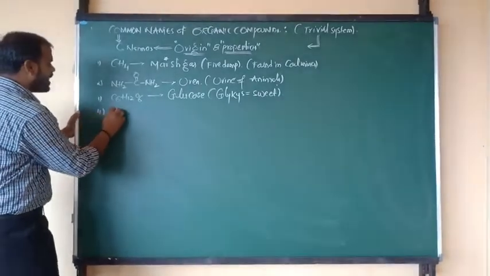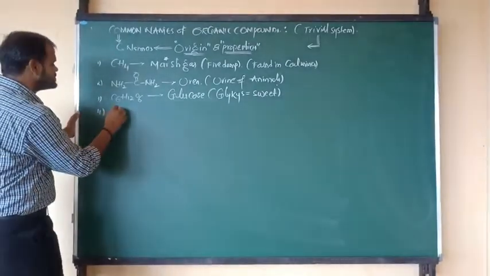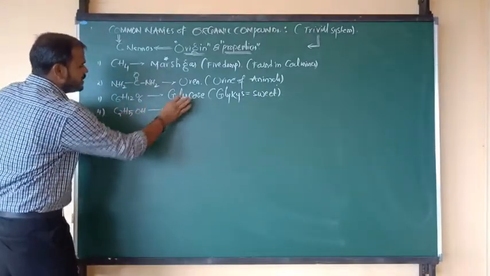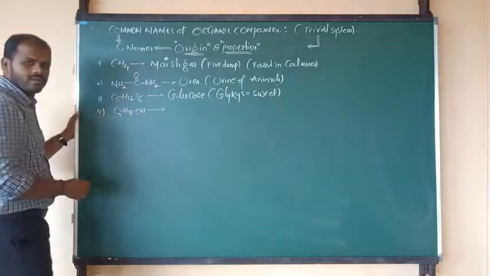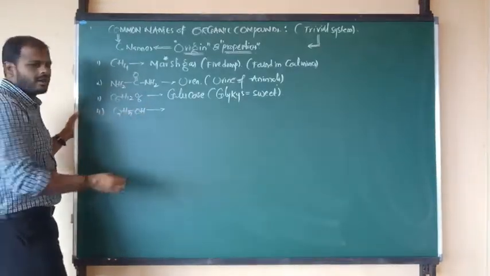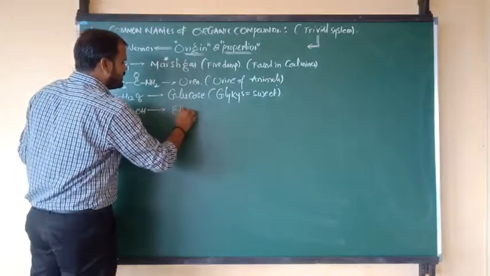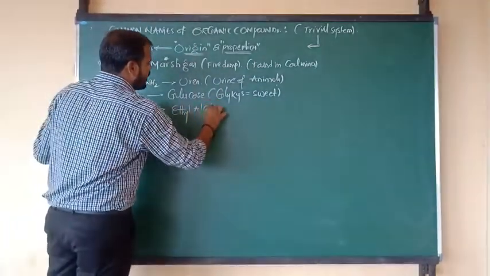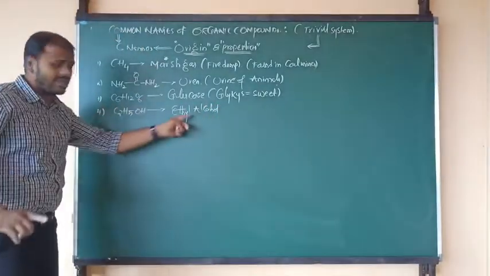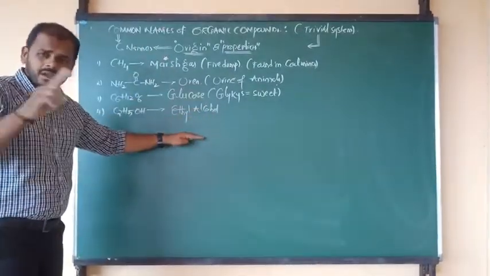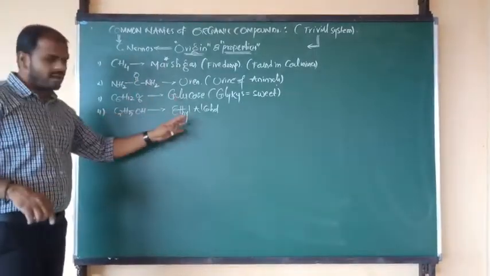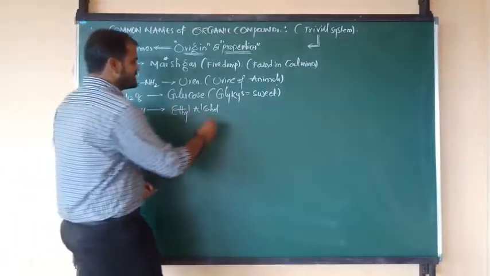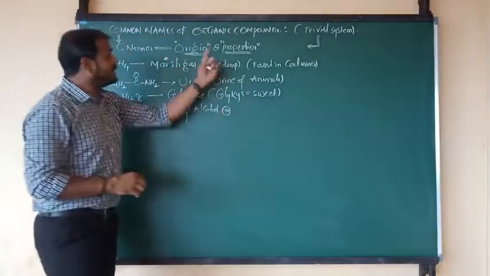Next one, I want to write the example. Suppose C2H5OH. C2H5OH. C2H5 is a common group, so we can say this is nothing but the ethyl group, and it is connected to OH. OH is nothing but what? Alcohol. Try to remember, this is not the IUPAC name. It is also a common name. Depends on the structure: C2H5 is ethyl, ethyl connected to alcohol. Otherwise, we can say one more on the basis of property.